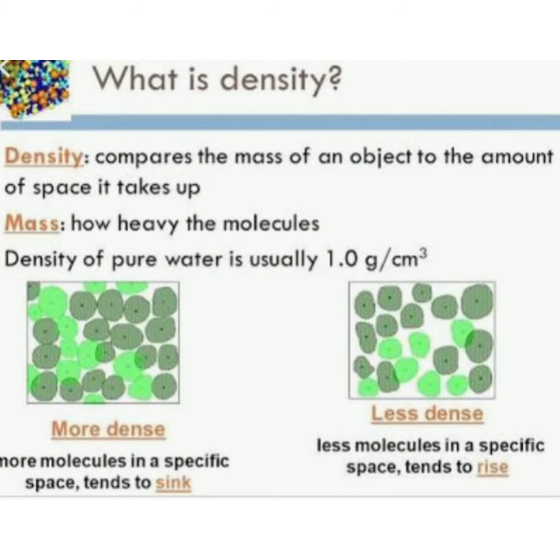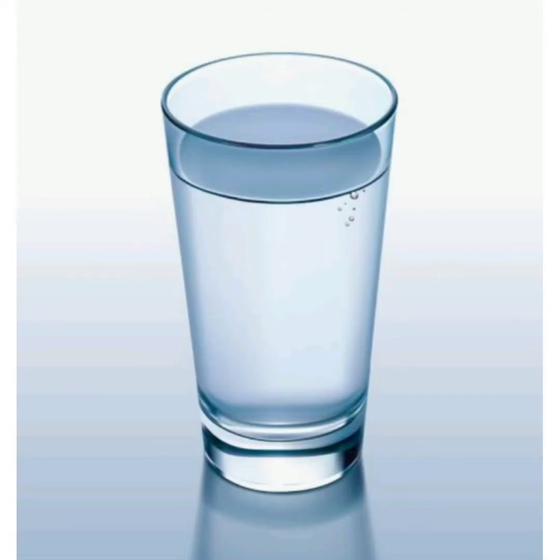Liquids have a definite volume but no definite shape. Liquids take the shape of the container. For example, when water is poured in a glass, it takes the shape of the glass.